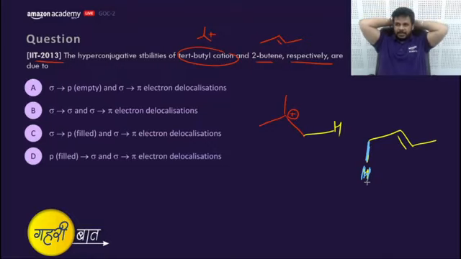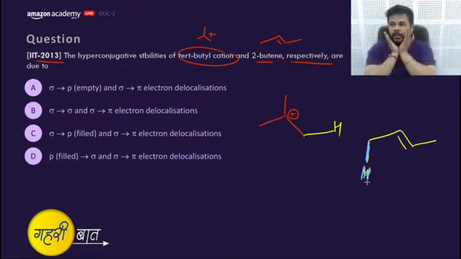Yes, Anjali says A. AS says B. Vyomesh says B. Abhi says B. Okay, fine. Let me check.